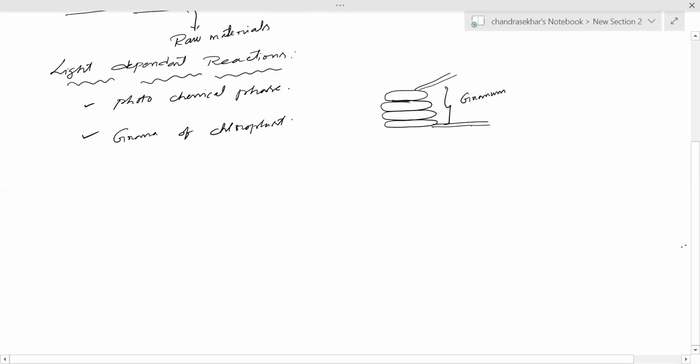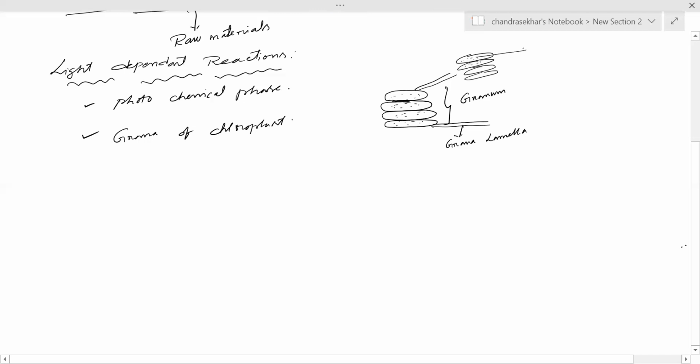grana lamella. And here is another stack. On the stacks of granum we find several chlorophyll colored pigments.